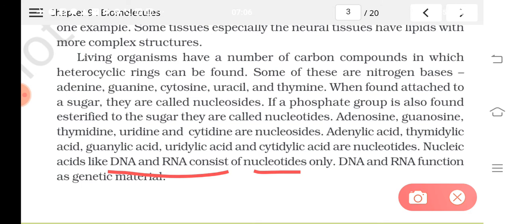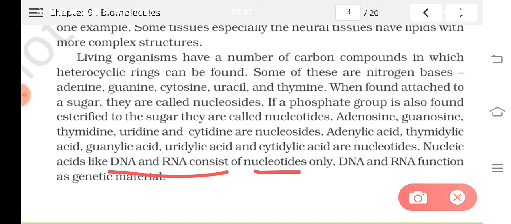Have you heard about RNA as the genetic material? Yes, many viruses have RNA as the genetic material, and the most abundant genetic material, found in almost all organisms, is DNA. So DNA is the preferred genetic material over RNA. DNA and RNA are formed by the polymerization of nucleotides.